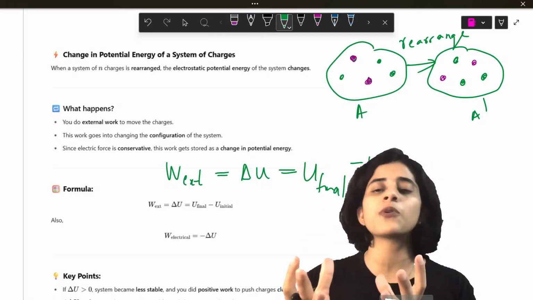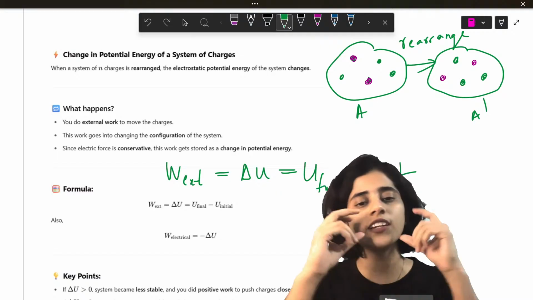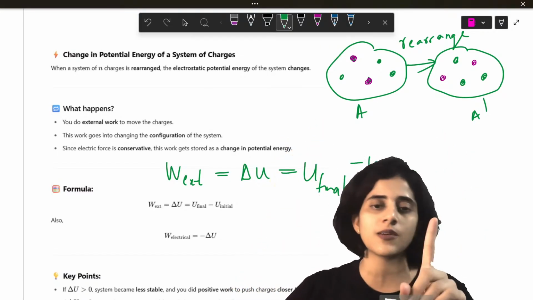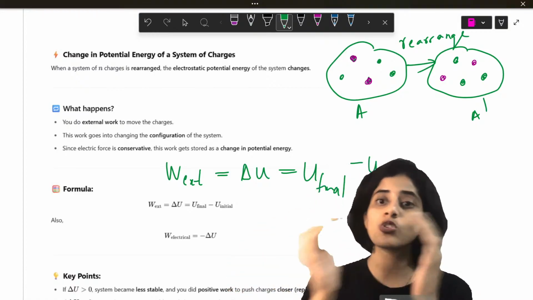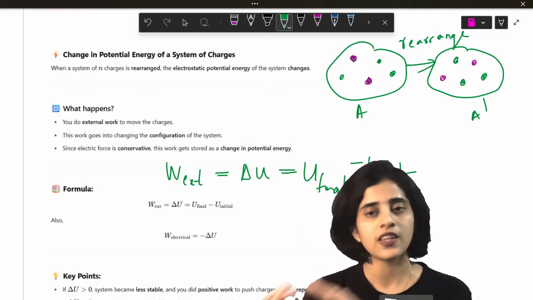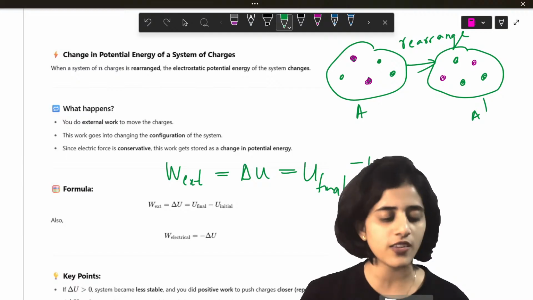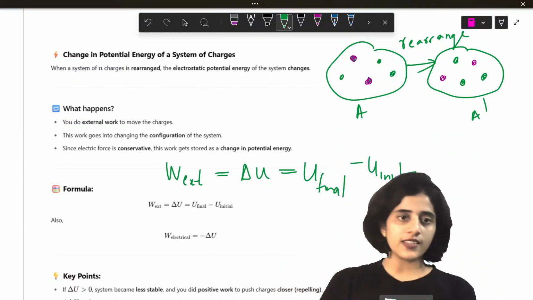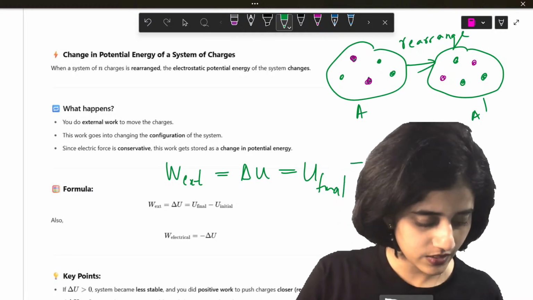The only difference from the previous case is that there we had only one potential energy because it's one system. Here there is a first system, and it's rearranged into another system. So potential energy is changing. So the change in potential energy is U final minus U initial. That's the only difference. Okay. Do you understand that?